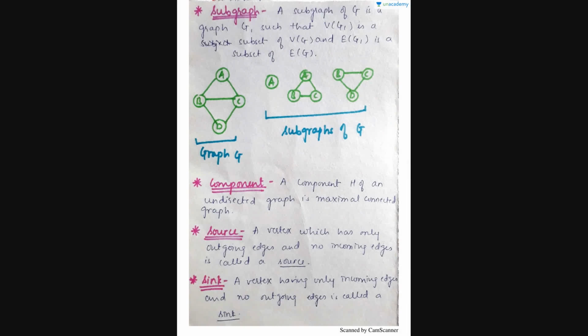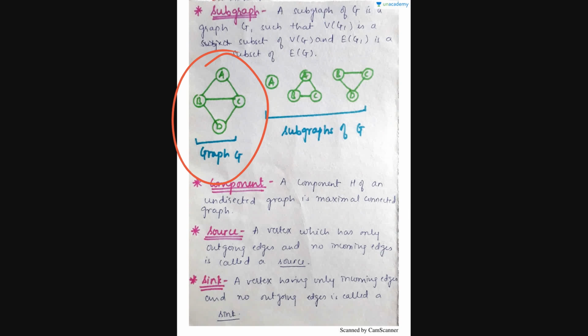Next, subgraph. A subgraph of G is a graph G1 such that V of G1 is a subset of V of G and E of G1 is a subset of E of G. Now, the diagram for this: A, B, C and D is the given whole graph.